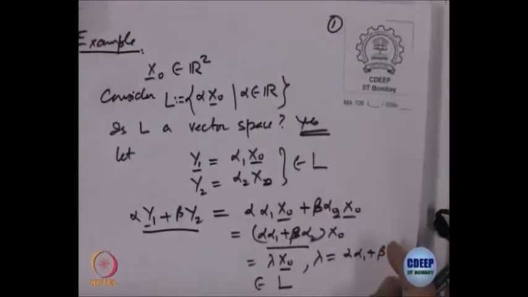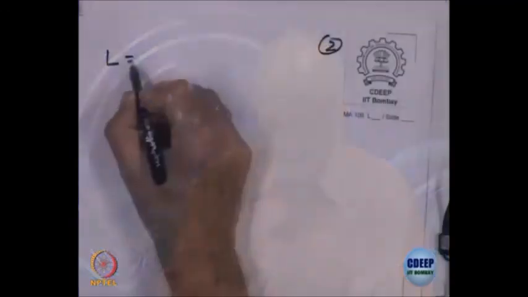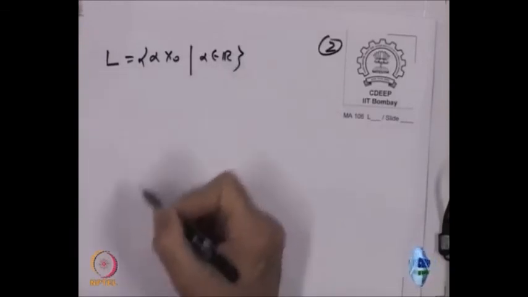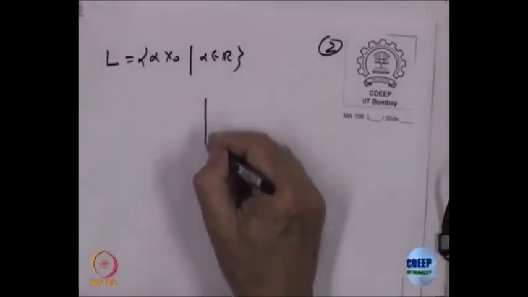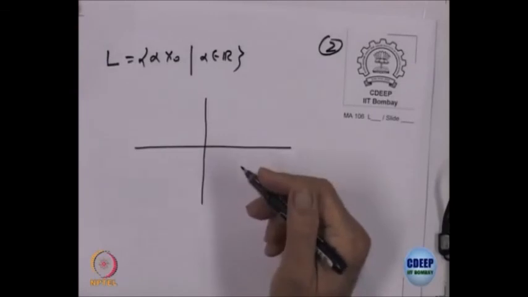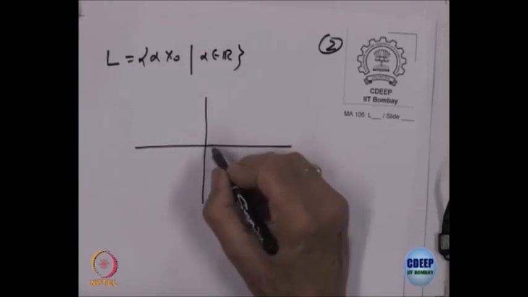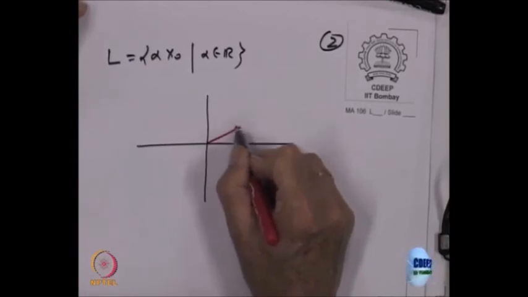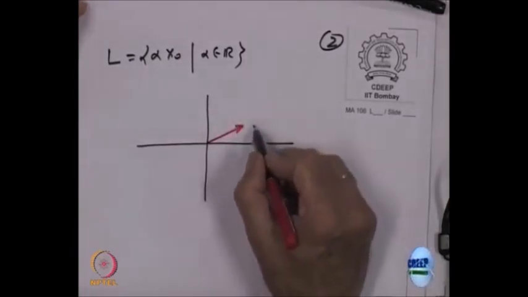Can you tell me geometrically what this vector space looks like in R2? We can visualize R2, it is the plane. So, what is L? That is alpha x0, alpha belonging to R. Let us try to draw a picture of it. x0 is a vector, so I can draw that vector. Let us draw it from here. So, that is my vector x0.